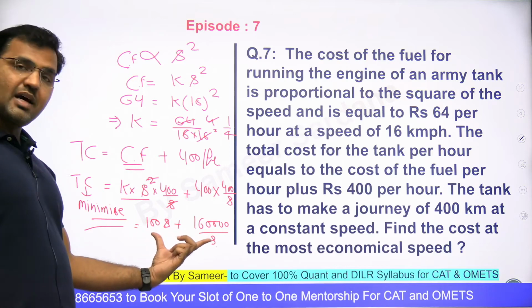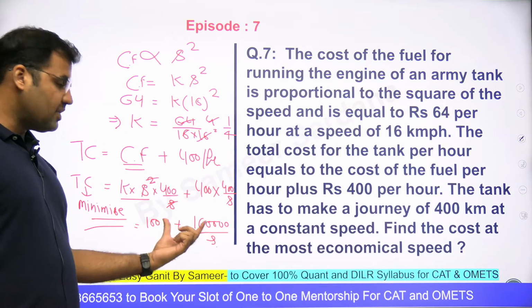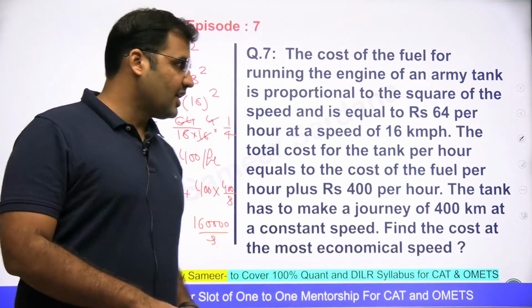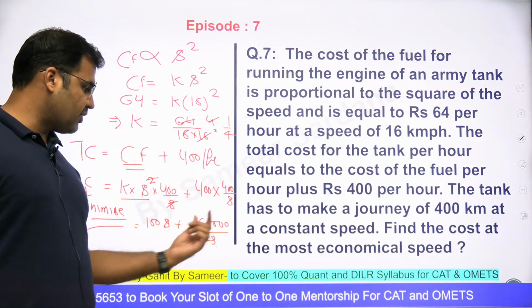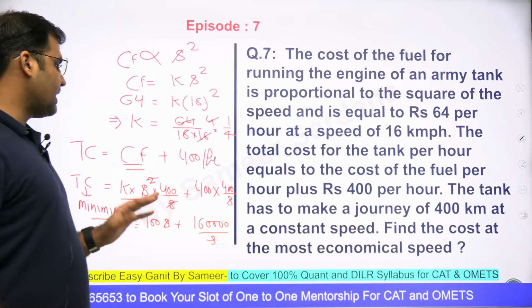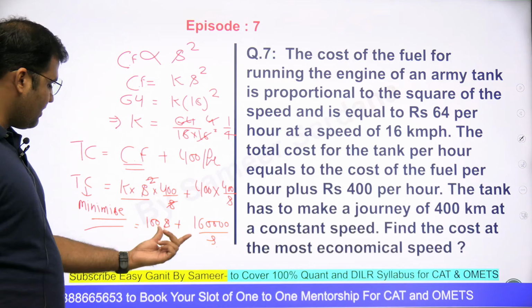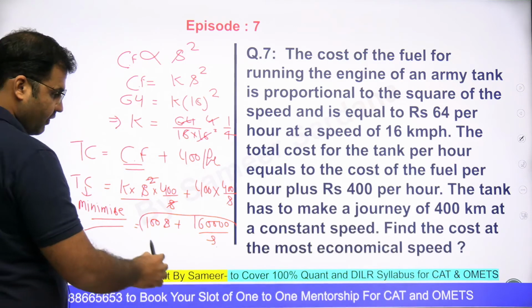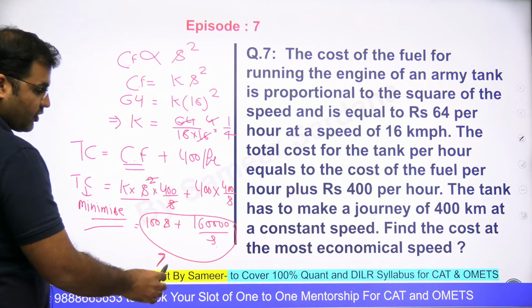If you look at it, there is a summation sign here between these two terms and I want to find out the minimum. I want to minimize this value. तो sum का minima अगर करना है तो product constant होना चाहिए, product given होना चाहिए. क्या product given है इन दोनों terms का? अगर मैं product करता हूं तो s और s cancel हो जाएगा, and I will be having a constant product. So therefore, if I want to minimize, total cost will be minimized. If I want to find out the minimum cost, then I need to find out s, right? That's the most economical speed.